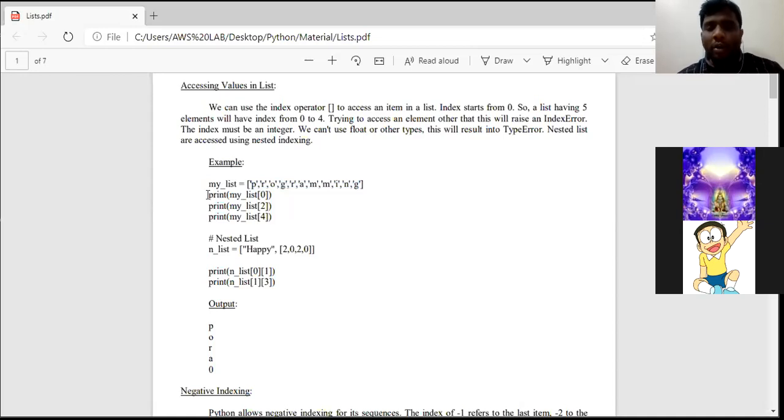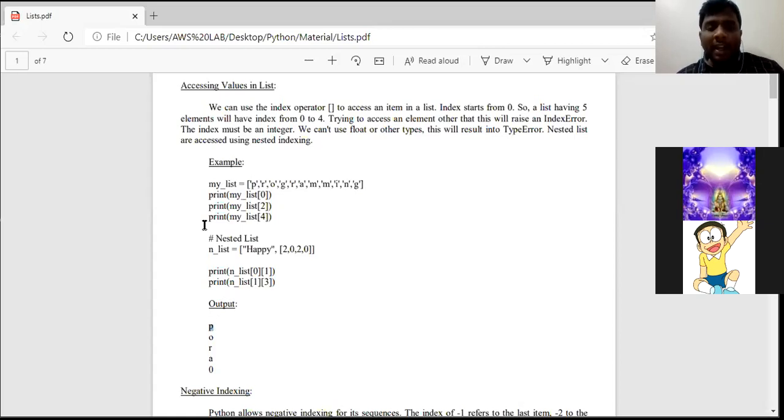Now what I'm going to ask is print my underscore list. What is my underscore list? My underscore list is nothing but a list variable name, or simply a list name. In that particular list, I am asking the interpreter to print the 0th index value. So in the 0th position, what will be the value? P. So the output will be P.